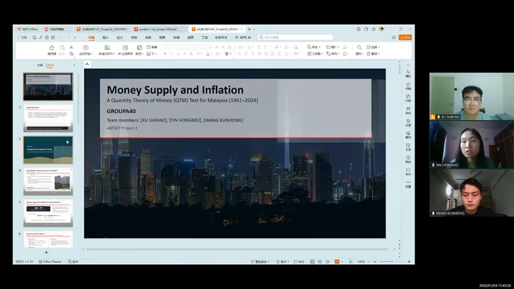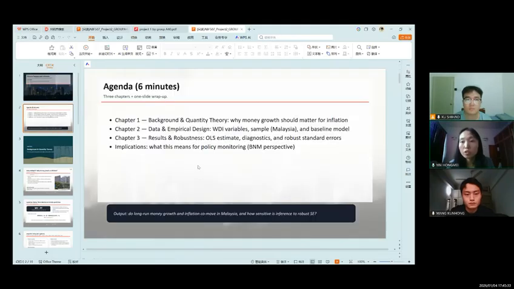Today we will present our topic, Money Supply and Inflation: a Quantity Theory of Money test for Malaysia, 1961 to 2024. My teammates are Xu Shihao and Wang Kunhong. Our presentation has 4 parts, 3 chapters plus a wrap-up. I'll cover Chapter 1, then my teammates will dive into Chapter 2 and Chapter 3, data, results and policy implications.